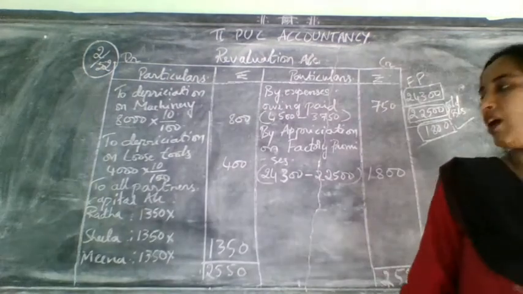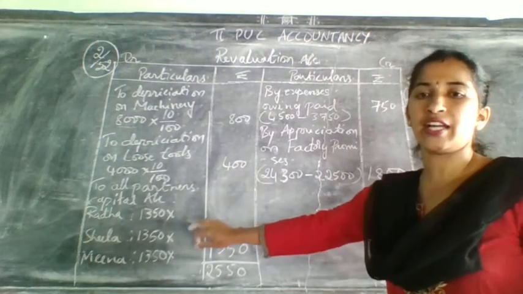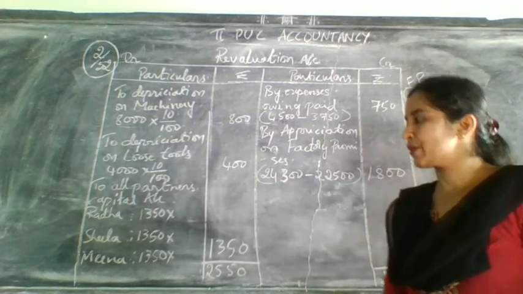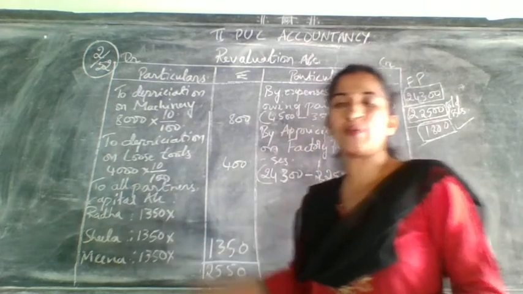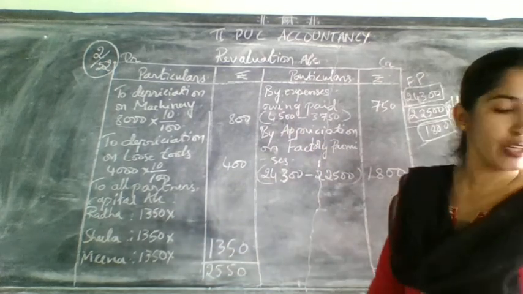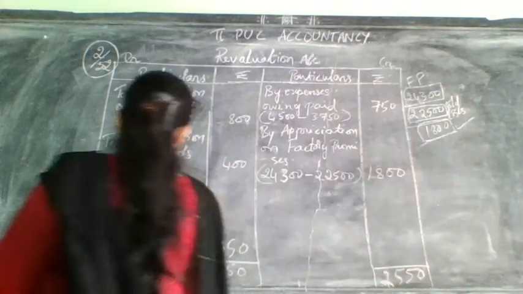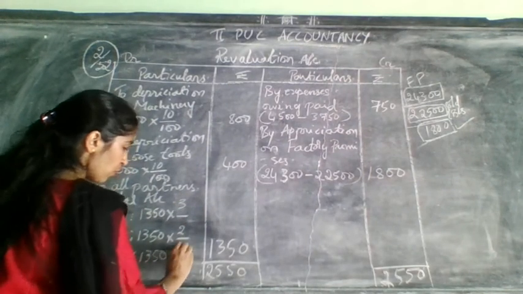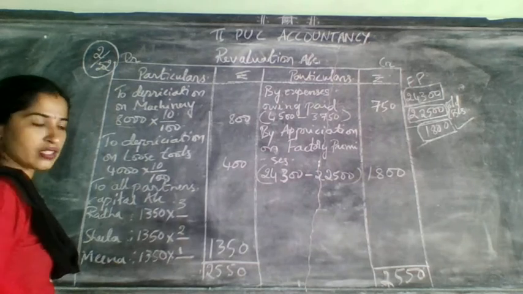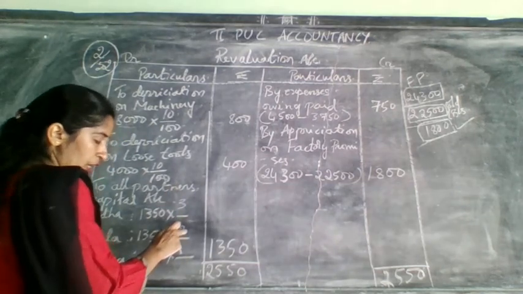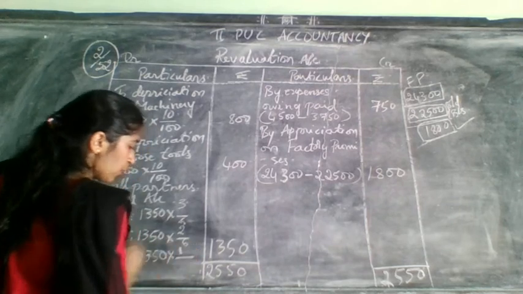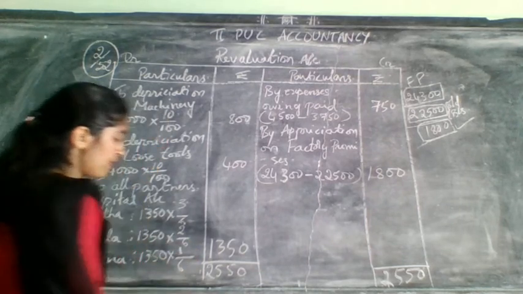That's why he also having the share in this profit on revaluation account. So now you need to distribute among them in their old ratio. Which ratio? They have given old ratio 3:2:1. That means how much denominator will come? 3 plus 2 5 plus 1 6. So 3/6, 2/6 and 1/6.